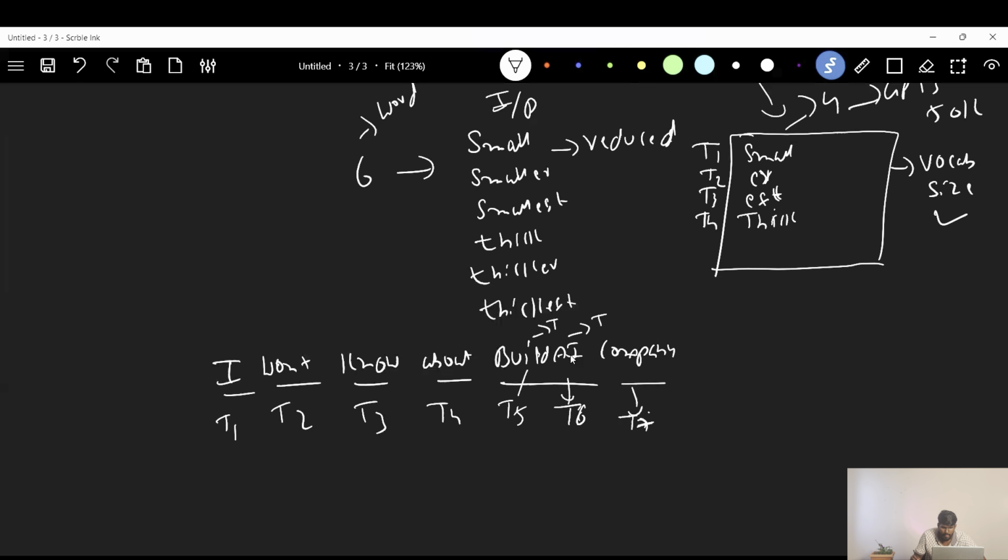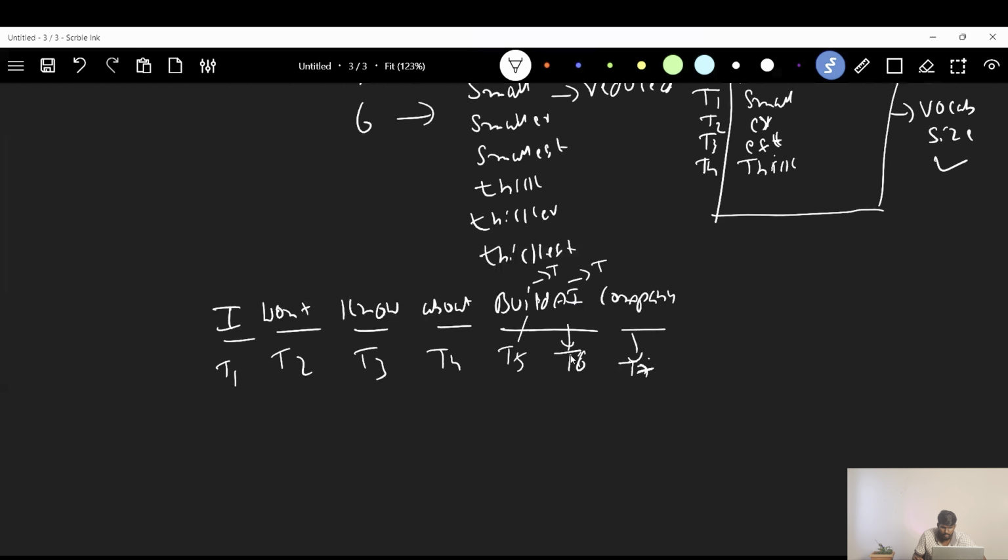Correct, right? Now we are not getting any unknown token. All the tokens we get are known tokens, having some value and some meaning. Before, we were getting the unknown token.